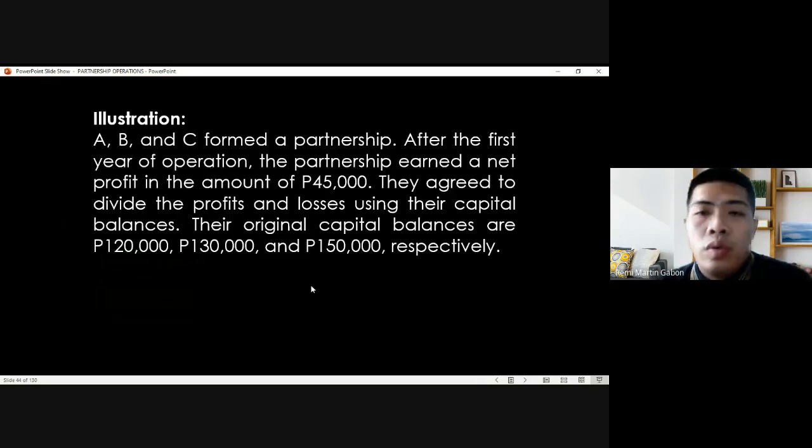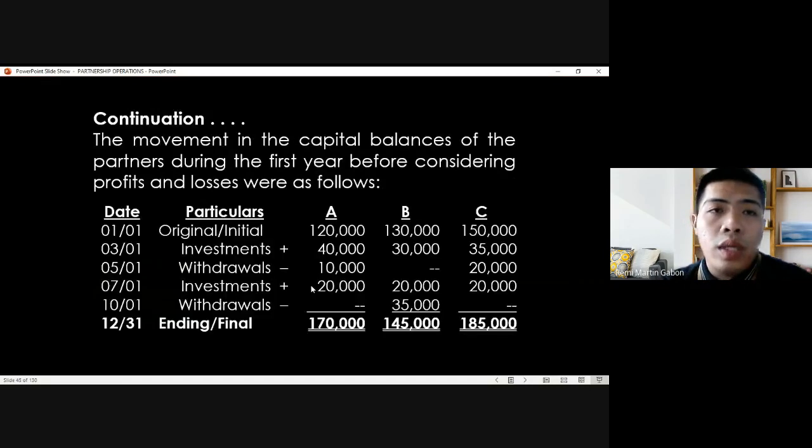You're given the original capital balances, meaning the original investments, of 120,000, 130,000, and 150,000 respectively. The movement in the capital balances of the partners during the first year, before considering profits or losses, were as follows. There are investments, withdrawals, and both investment and withdrawal within the year.